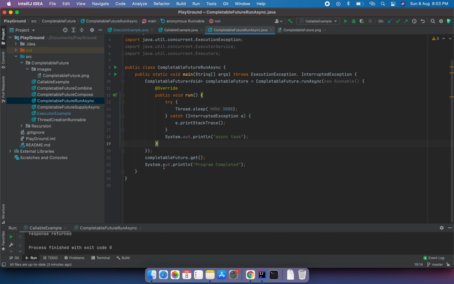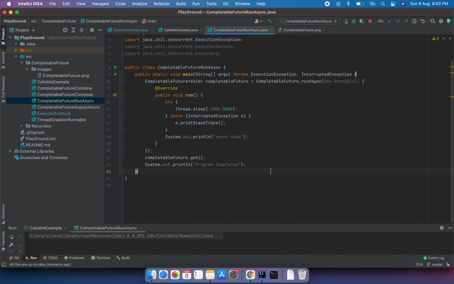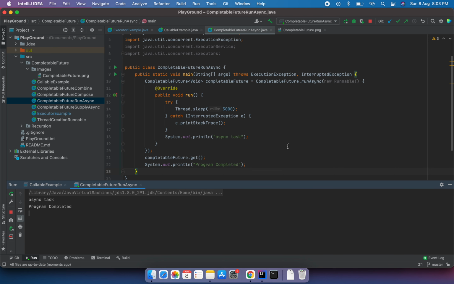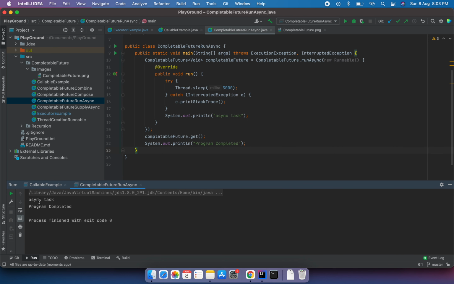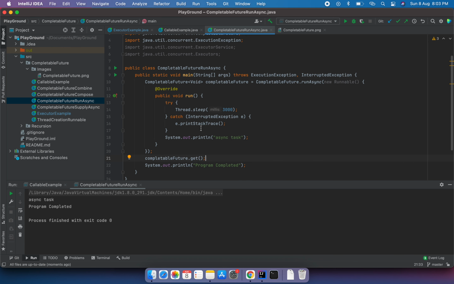Okay, if we run this, we will see the same behavior we saw in the last example. You can see we have the async task printed here, and the program is stuck. It is waiting for the response. Once the response has been returned, it goes and prints this part. The program has been completed. So this is mostly what runAsync does from CompletableFuture.